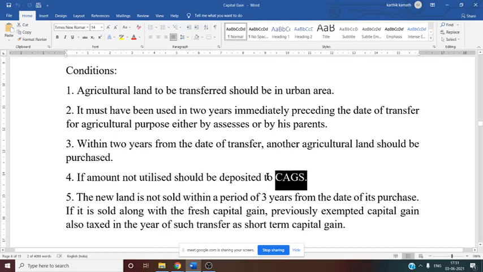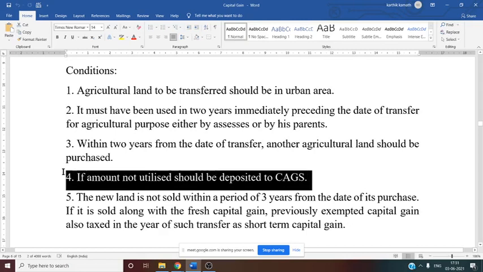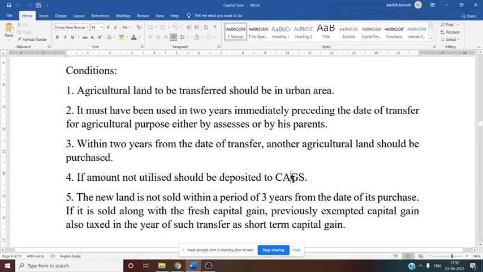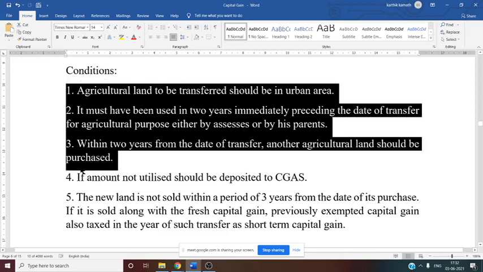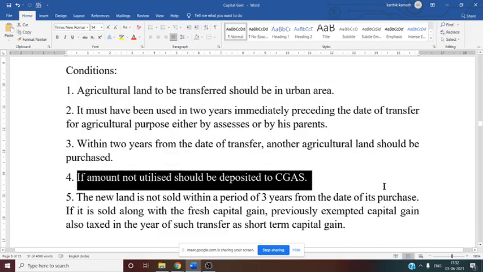Then the amount not utilized should be deposited to CGAS, capital gain account scheme. So here it is written CGAS, capital gain account scheme. That is same, if you see the rules for 54, that is same. Again 54B also same thing. If he has not done any investment, he can keep the amount here, CGAS.